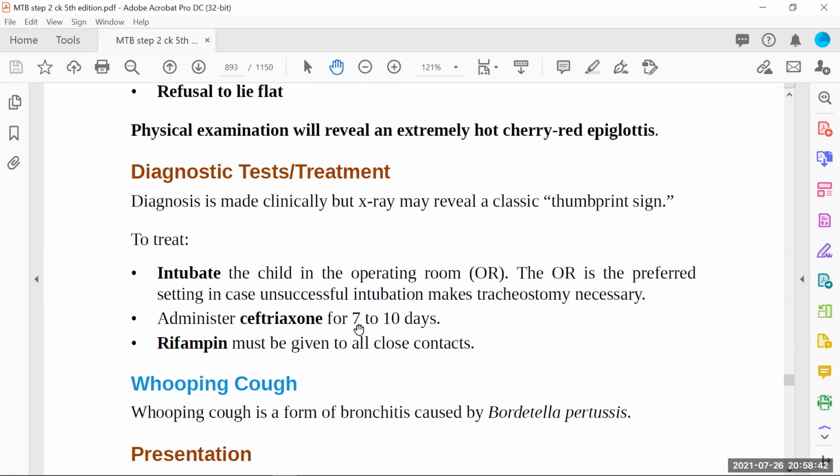Now, administer ceftriaxone for 7 to 10 days. Of course, it's a bacterial infection, so we'll go for the antibiotic for 10 days. And this is again a very important point from the exam point of view: rifampin must be given to all close contacts.